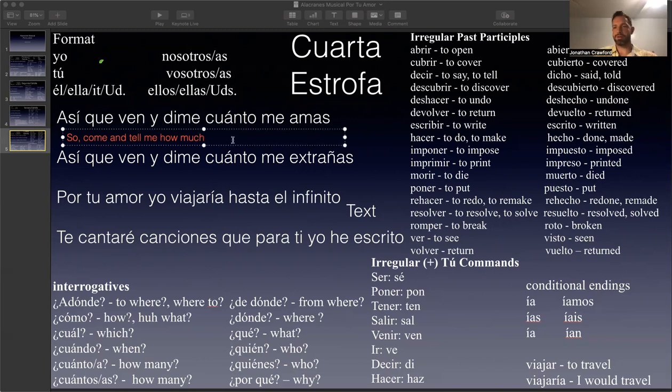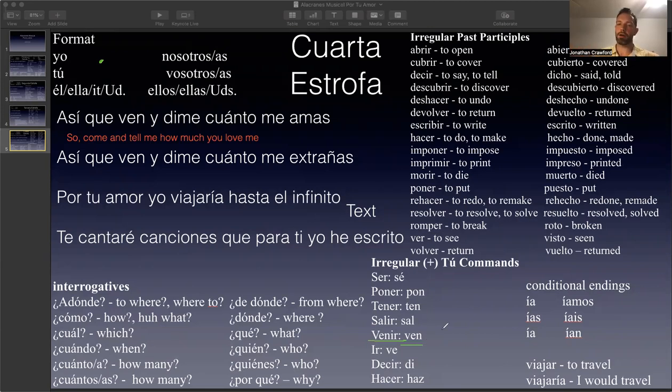Right? Or ¿cuánto cuesta esta paleta? How much does this sucker cost? But in this case, it says, así que ven y dime cuánto me amas. How much you love me. Así que come and tell me how much you love me. All right, so let's take a look at this. The irregular tú commands. Ven comes from the verb venir. Go back to green. All right, venir. Venir in the tú command, it's a positive tú command, is ven, come.